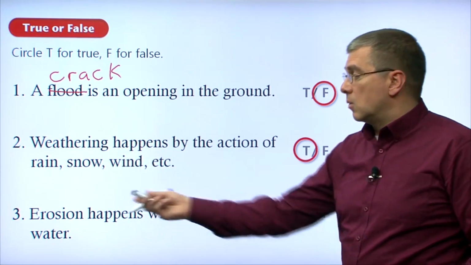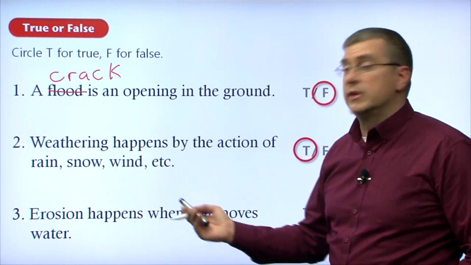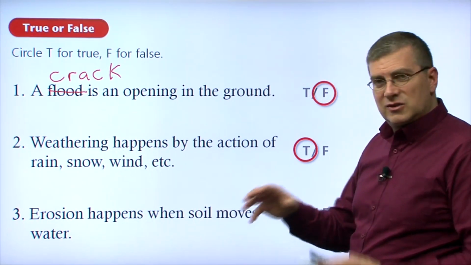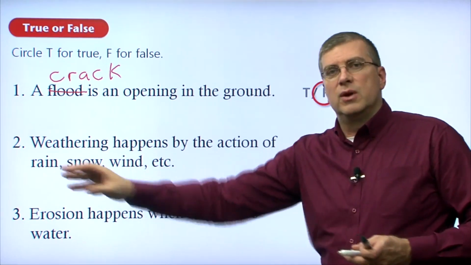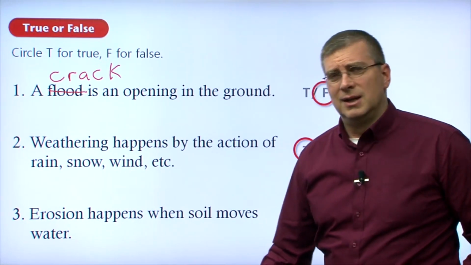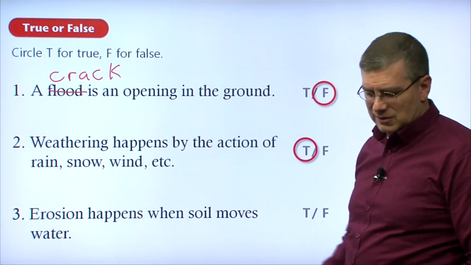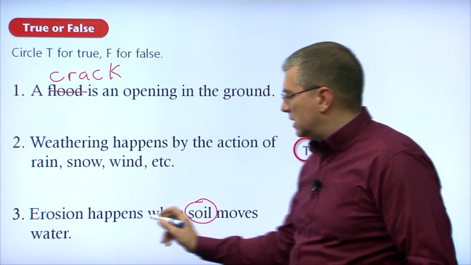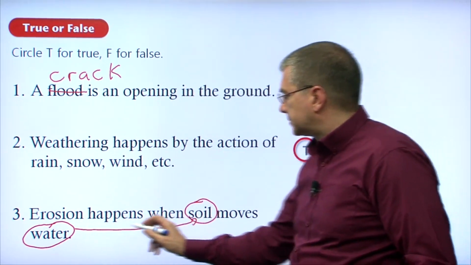Okay, number 3, erosion, which is a type of weathering. Erosion happens when soil moves water. Okay, so what this sentence is saying is that soil is moving, and when it moves, it makes water move with it. Does that make sense? Does that sound right to you? Does soil normally move? No. Water usually moves, right? So actually what happened in this sentence, they're trying to trick you because they switched soil and water around. If we just switch these two words, then it would be true. But right now it's false, right?